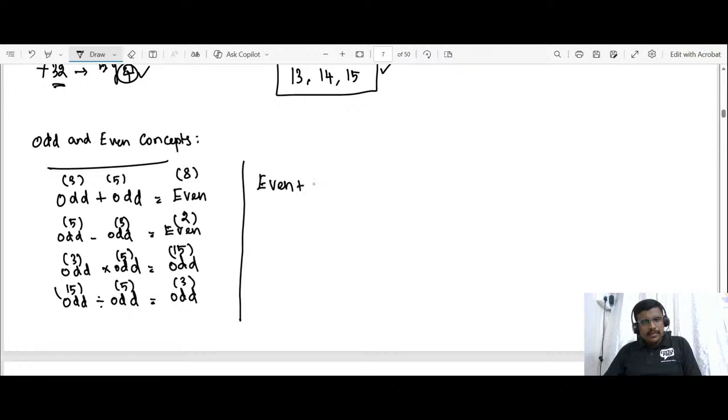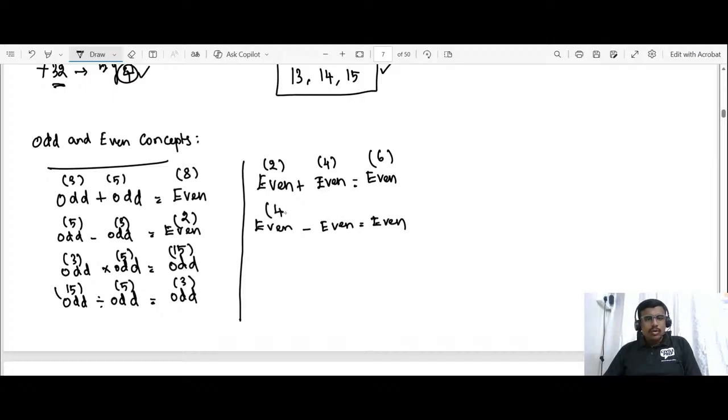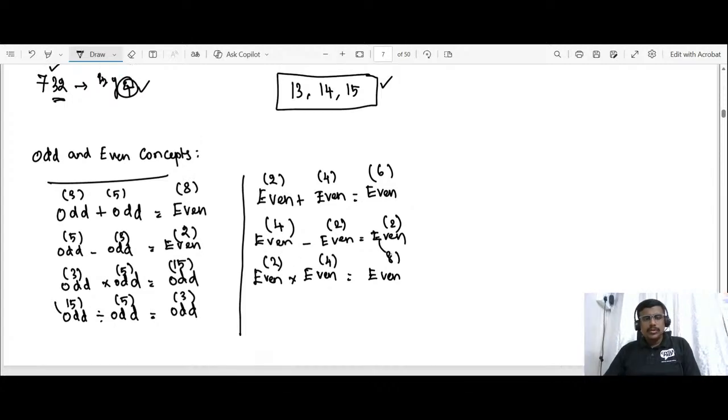Even plus even gives you even. So 2 plus 4 gives you 6, which is an even number. Even minus even gives you an even number. So 4 minus 2 gives you 2. Even into even gives even. So 2 into 4: if you multiply these two even numbers, you will get 8 as the answer.